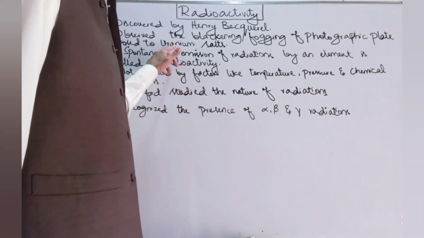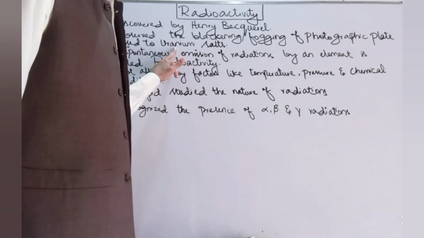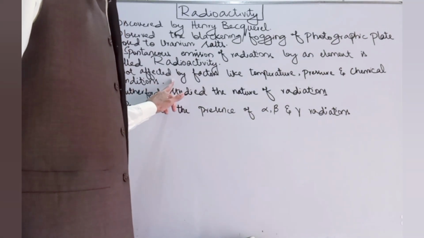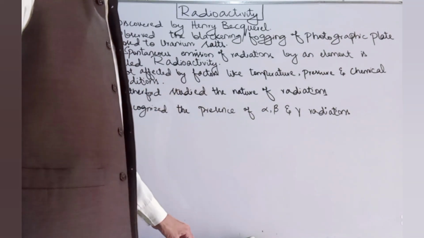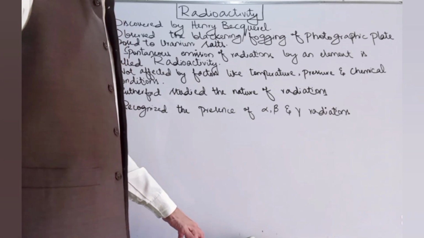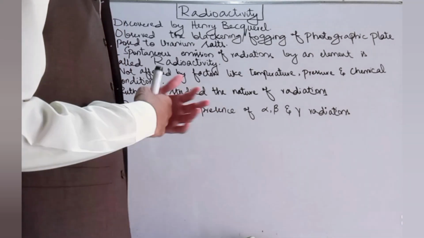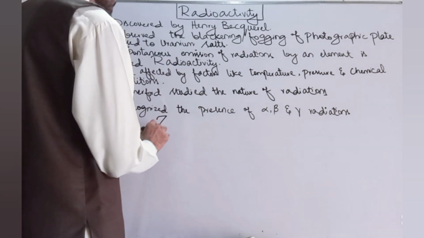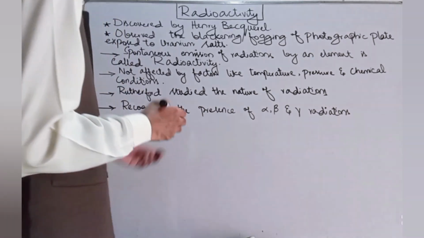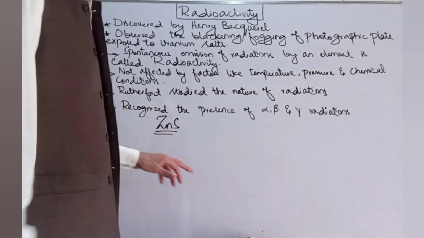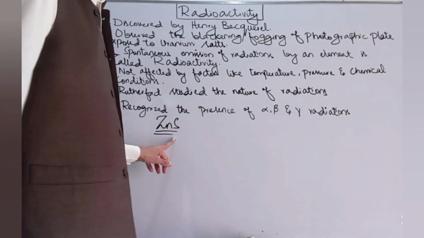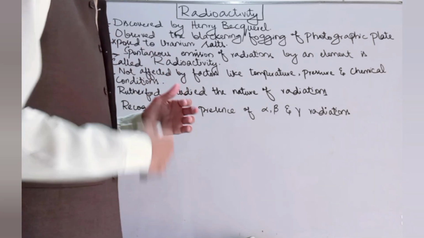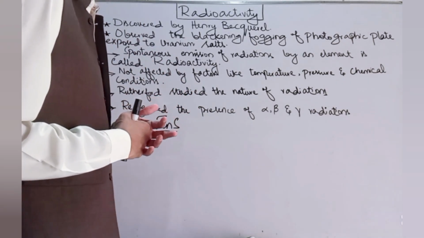Basically, that mineral material was uranium oxide, or the salts of uranium, and he proposed that certain invisible radiations were produced from the uranium salts that tarnish the photographic plate. Basically, a photographic plate is a glass plate or plastic plate that is coated with zinc sulfide. This zinc sulfide is considered a photographic or fluorescent material, and whenever it is exposed to radiation, it changes color. So this was an accidental discovery by Henry Becquerel.